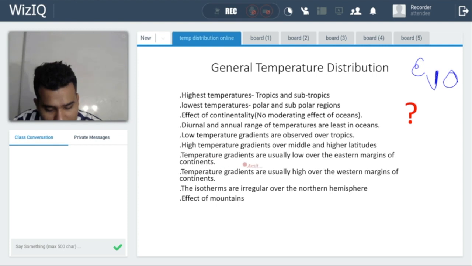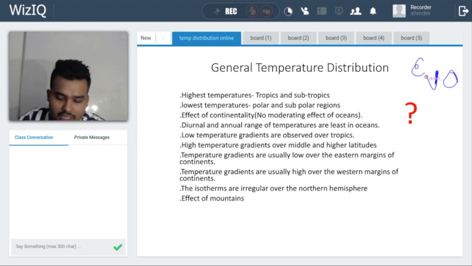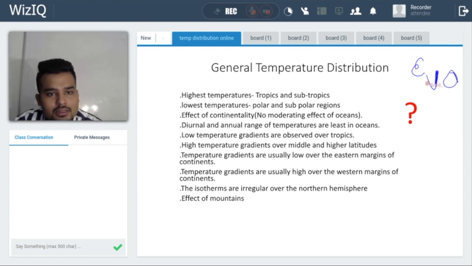Similarly, temperature gradients are usually high over the western margin. Western margin means eastern margin of the continent. Sorry, eastern margin of the ocean and western margin of the continent. Over here, we have cold currents. Now, these cold currents separate the temperature very drastically.